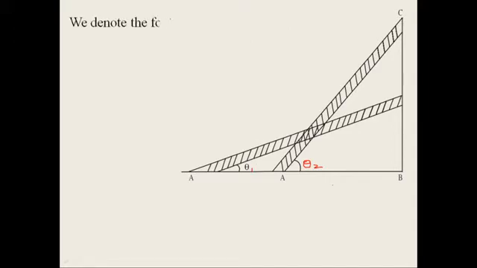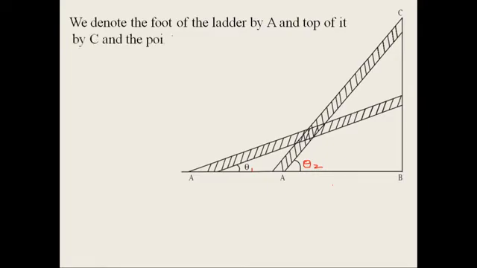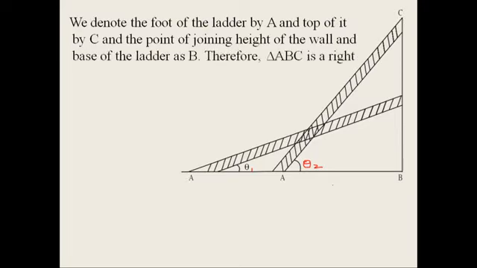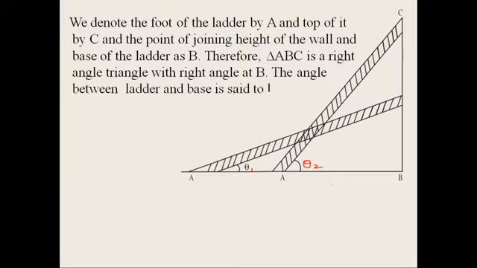We denote the foot of the ladder by A and the top of it by C, and the point joining the height of the wall and the base of the ladder as B. Therefore, triangle ABC is a right angle triangle with the right angle at B. The angle between the ladder and the base is said to be theta. I took here θ1 and θ2.